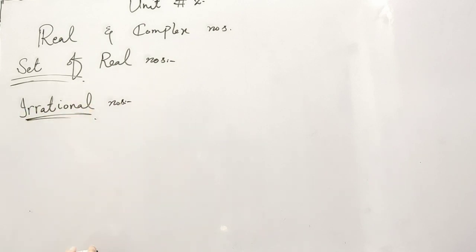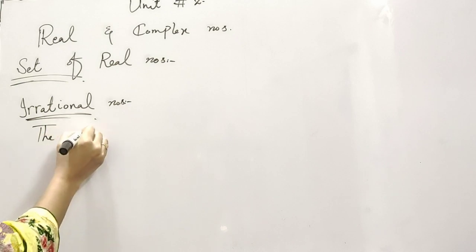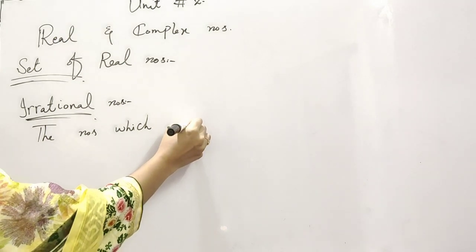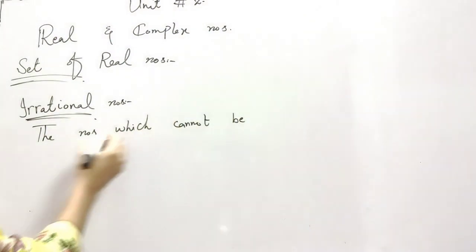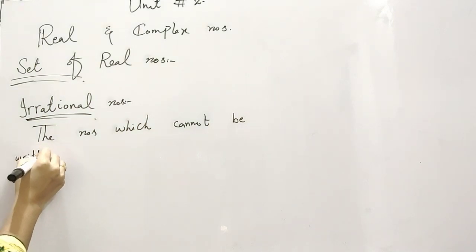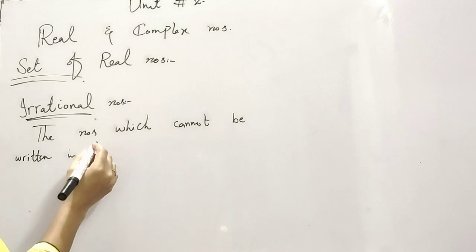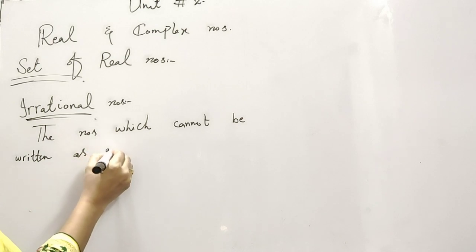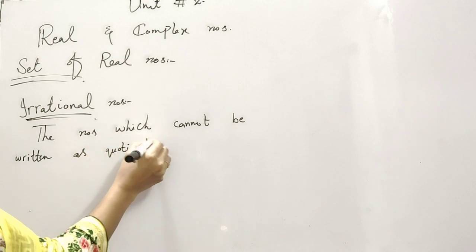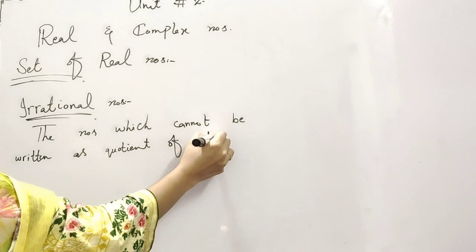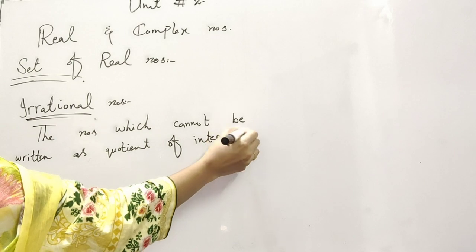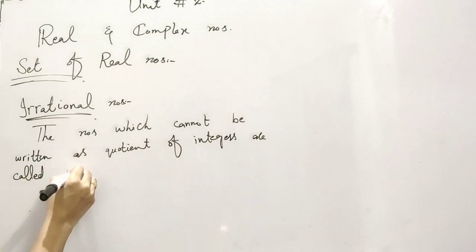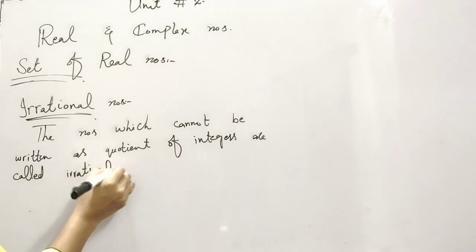What are the irrational numbers? The numbers which cannot be written as quotient of integers are called irrational numbers.